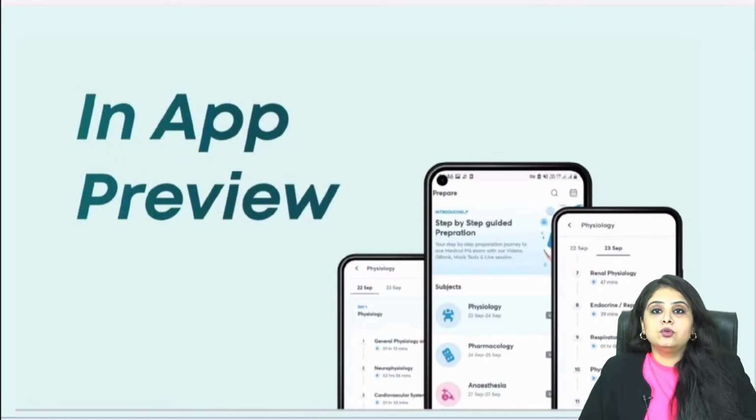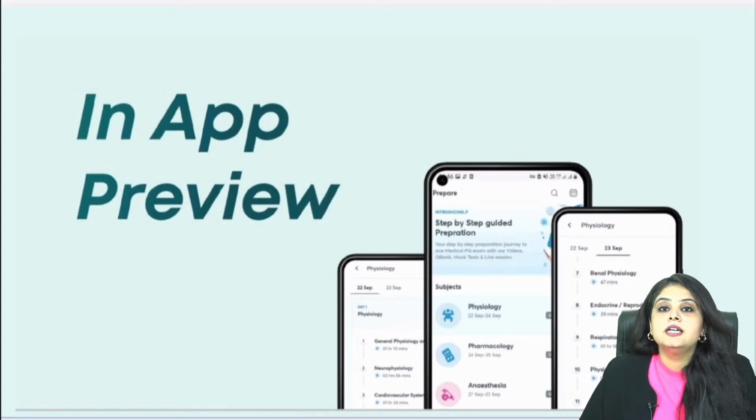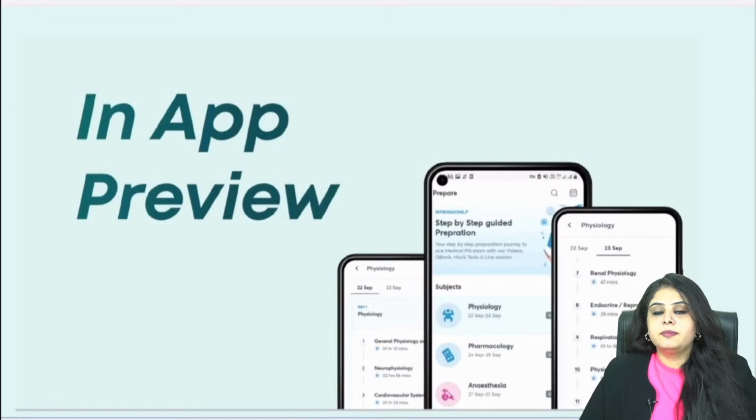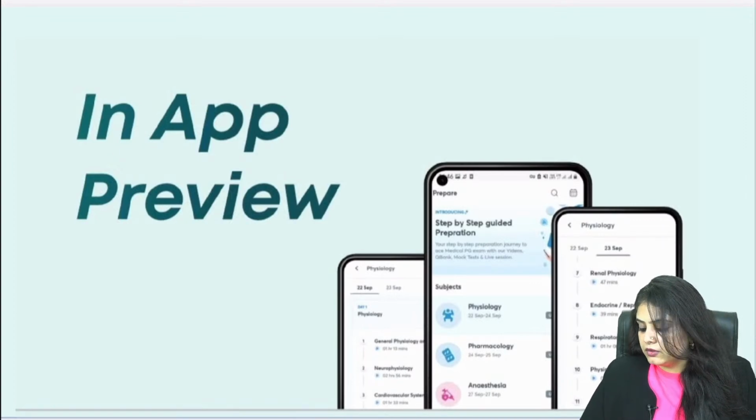Right. For those who are unable to see it, Dr. Nehal and 2-3 more of you have written that it is not showing in the app yet. So just give it some time. There will be an update and you will soon start seeing this in the app. It's not going anywhere; it will very soon be present in the app. The incremental test will be a part of this timetable only. Whenever the date comes and the test goes live, you will be notified. Nothing to worry about.